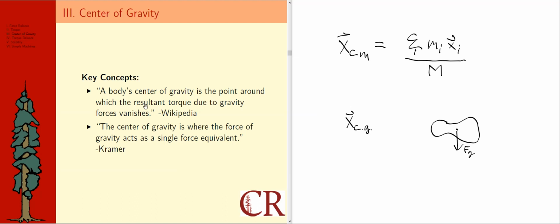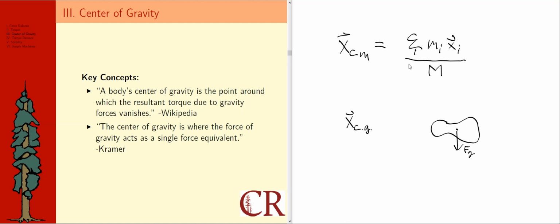Now, the other question I raised at the beginning is how this relates to center of mass. They are different, because the center of gravity is based on the notion of where we can think of the force of gravity acting. It's also kind of the balance point. I argued earlier, starting in the last chapter, that the center of mass is also the balance point of a system. And it turns out, maybe I lied a little bit. That's true here on Earth, but it may not be true everywhere.